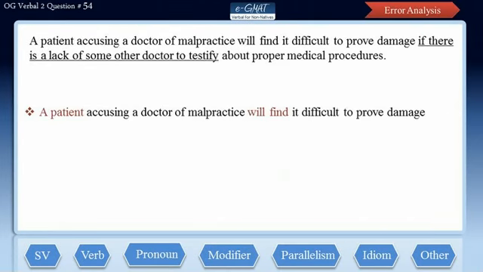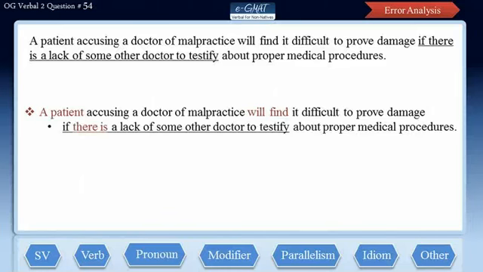So here comes the first clause. A patient accusing a doctor of malpractice will find it difficult to prove damage. Here a patient is the subject and will find is the verb. What follows next is the if clause, because after if we have a subject verb pair, and the clause reads, if there is a lack of some other doctor to testify about proper medical procedures. Here there is the subject and is the verb.